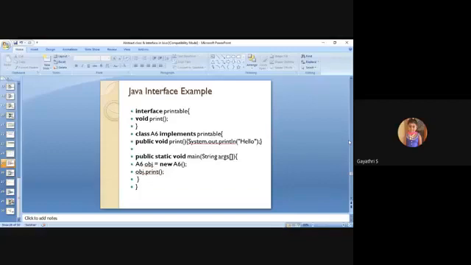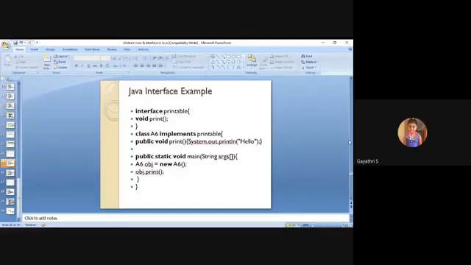Since Printable is the interface, the method print is overridden by the class A6, which means you should add the access specifier public. If you remove that access specifier, it will bring an error.